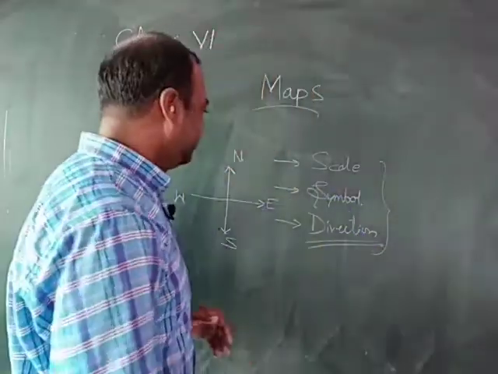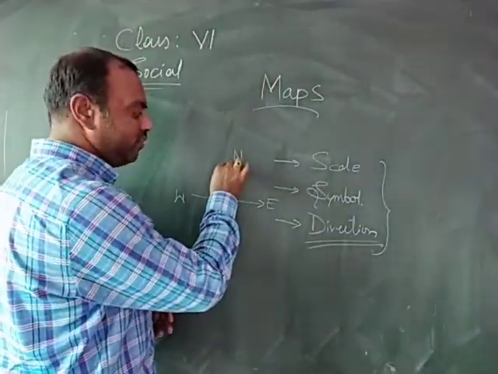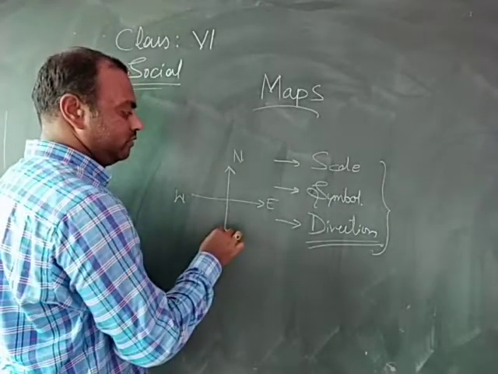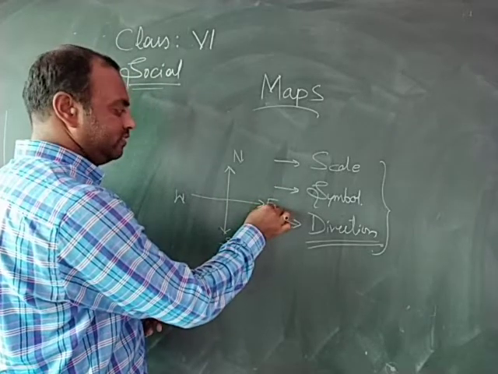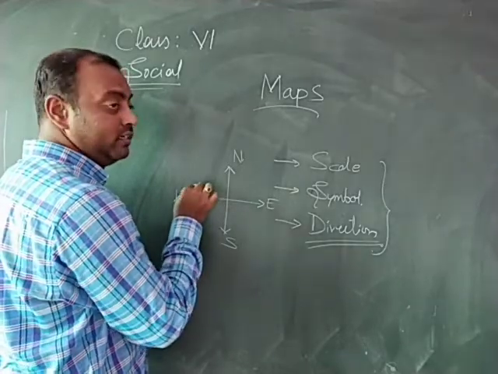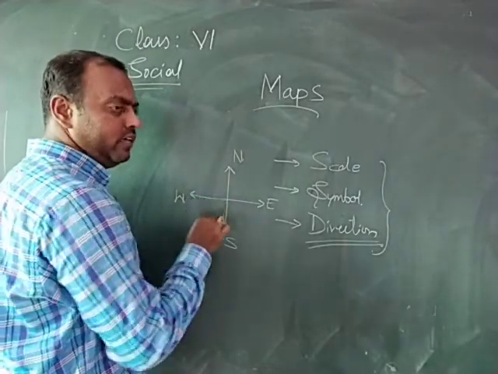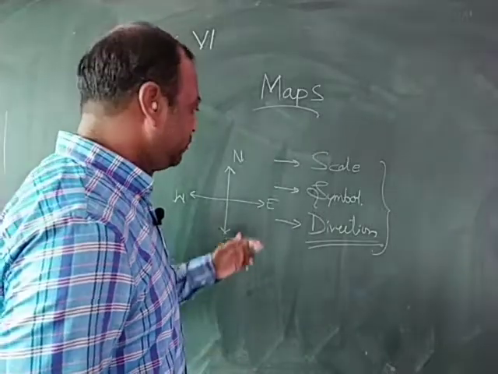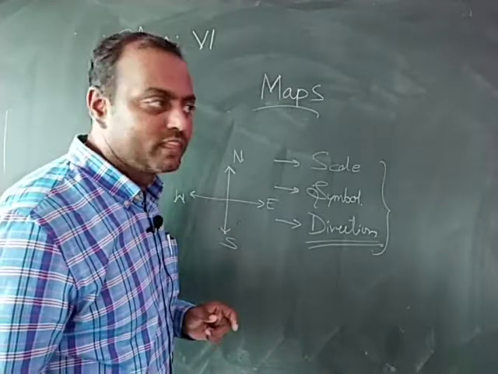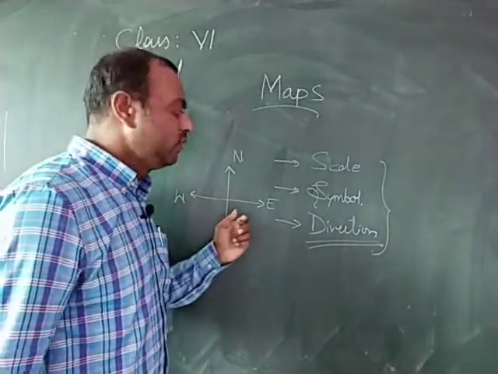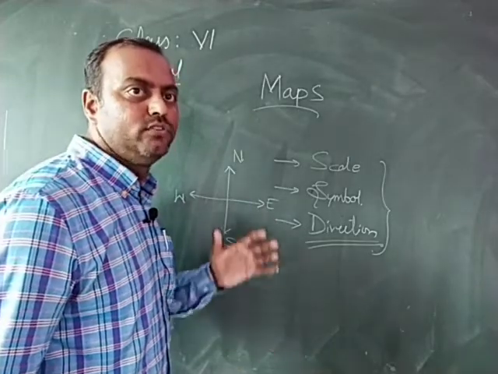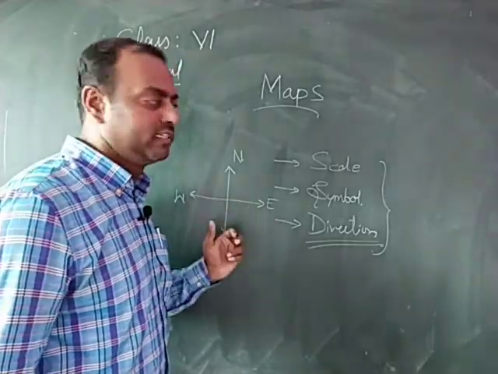But when you draw a map, always point north towards the top and south towards the bottom. Remember this. And towards the right hand side will be the east, and towards the left hand side will be the west. On a map, always remember this important feature. Any map you observe, you will find these directions. Even your house map, children, consists of these directions. Without the directions, the map doesn't have any kind of clarity. So maps should consist of direction.